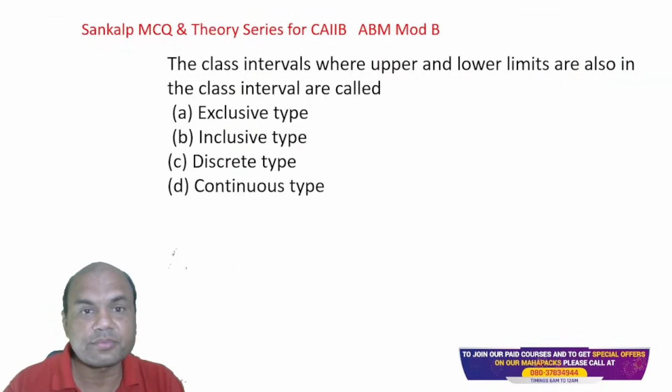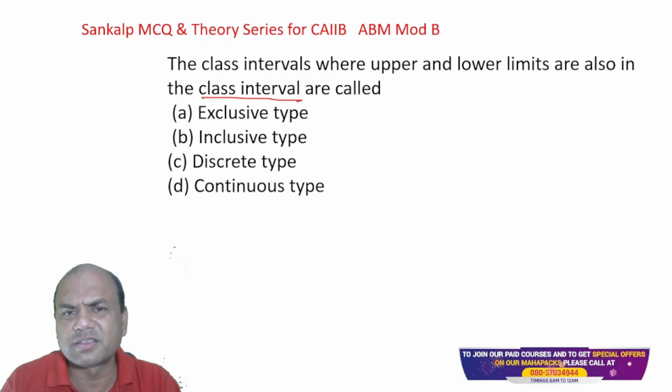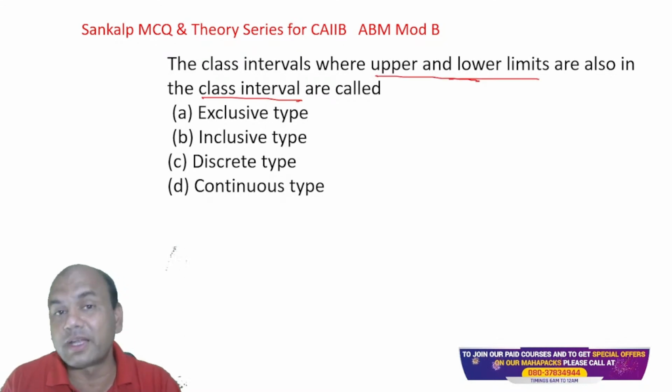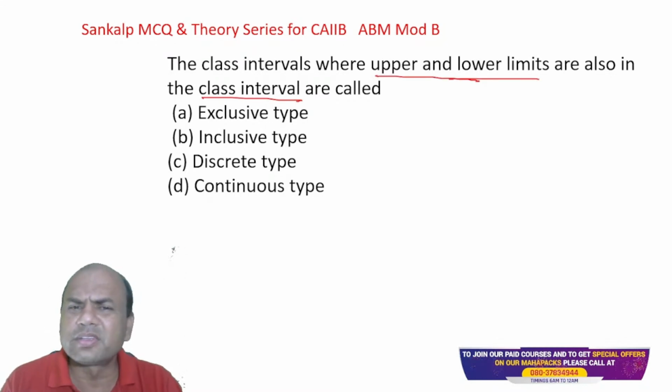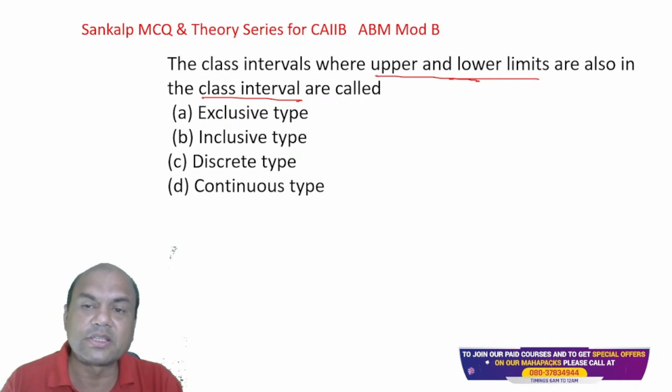Okay. The class where the upper and the lower limits are also in the class interval is called as? Have we done this? No, I was explaining it to you at that time. Yeah, this is the same question which we have done. Upper and the lower limits are also in the class interval. So it is called as exclusive, inclusive, discrete, continuous. Which is this? Upper and the lower are also in the class interval.